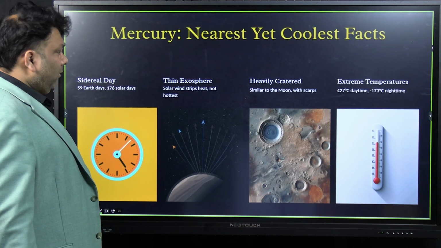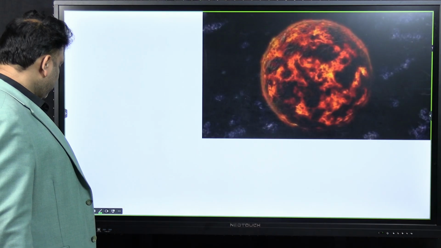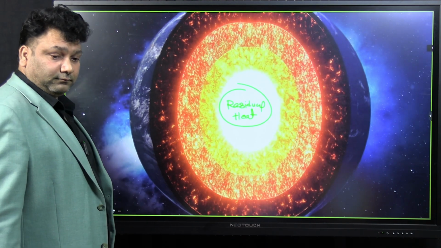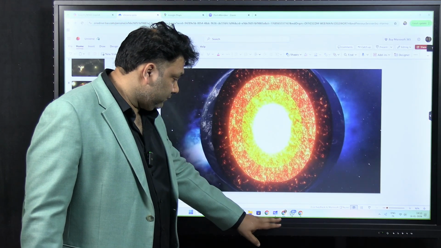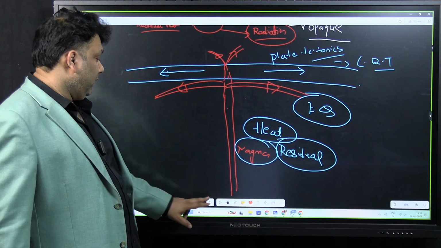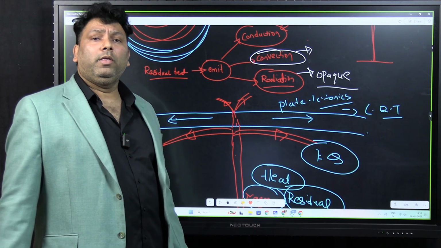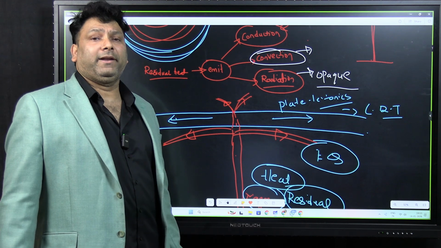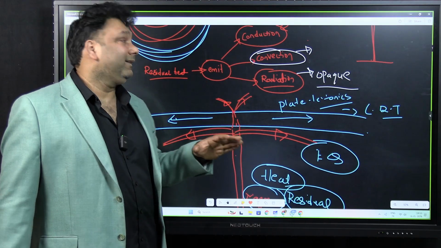Okay. Now let's see some of the major features of these planets. So till now, any doubt here? So what all things you have to remember here? The thing which you have to remember here is residual heat, very important. So residual heat is responsible for all the geomorphic processes. If the residual heat is there, you'll be having a magnetic field. If the residual heat is there inside, the planet is alive, or else it is dead.